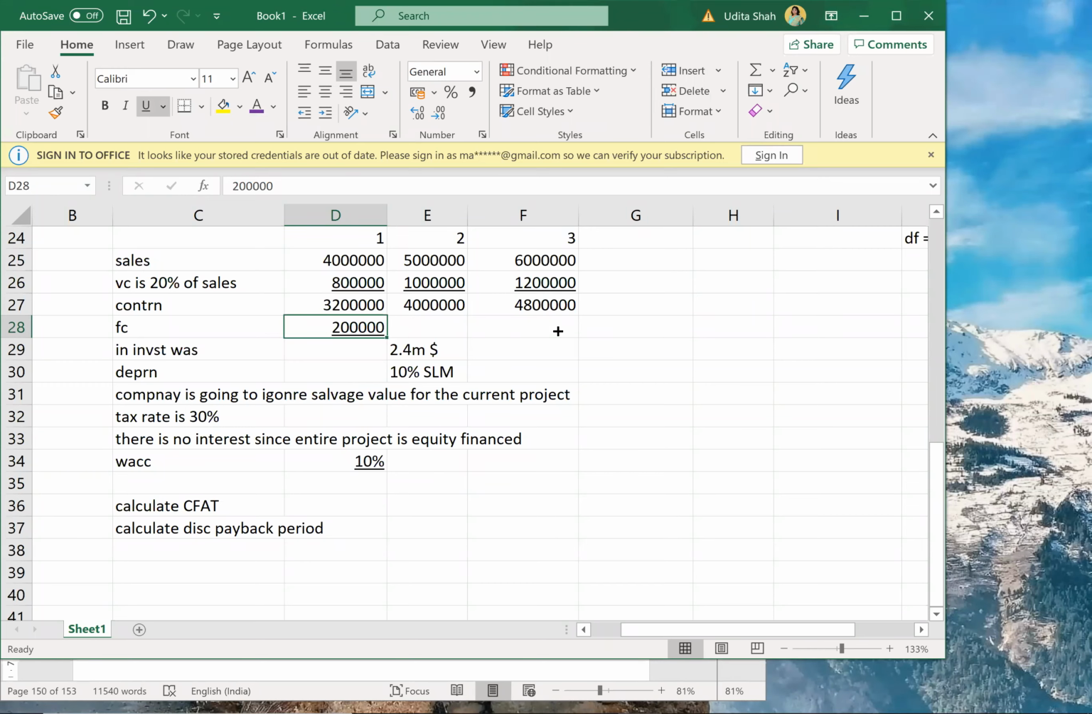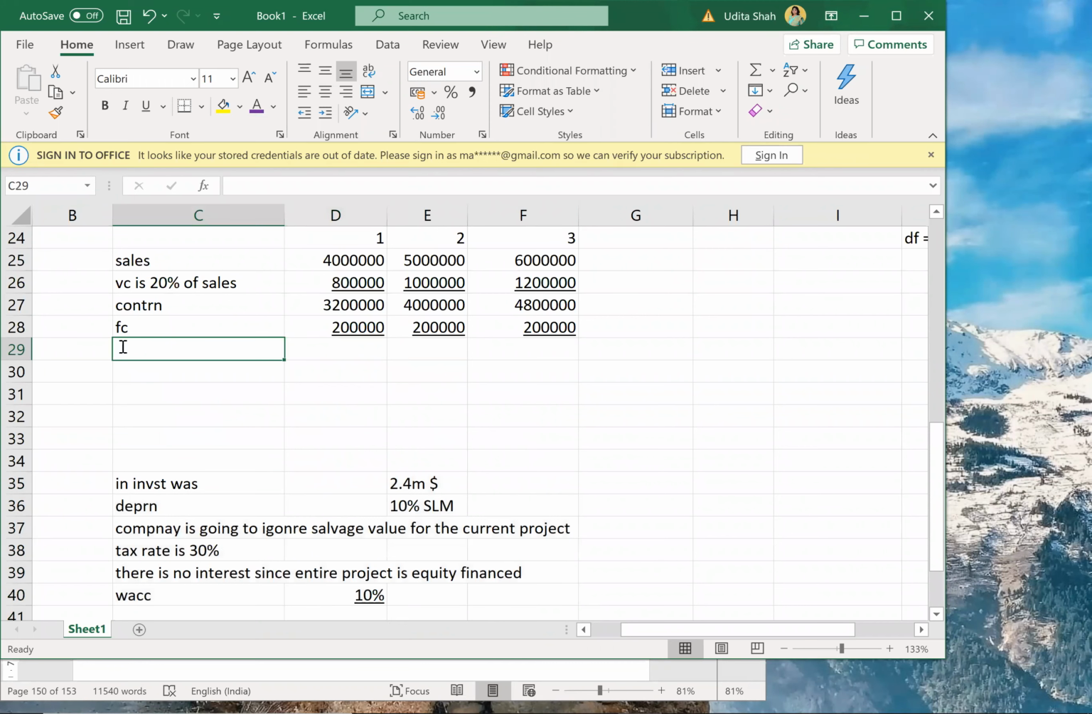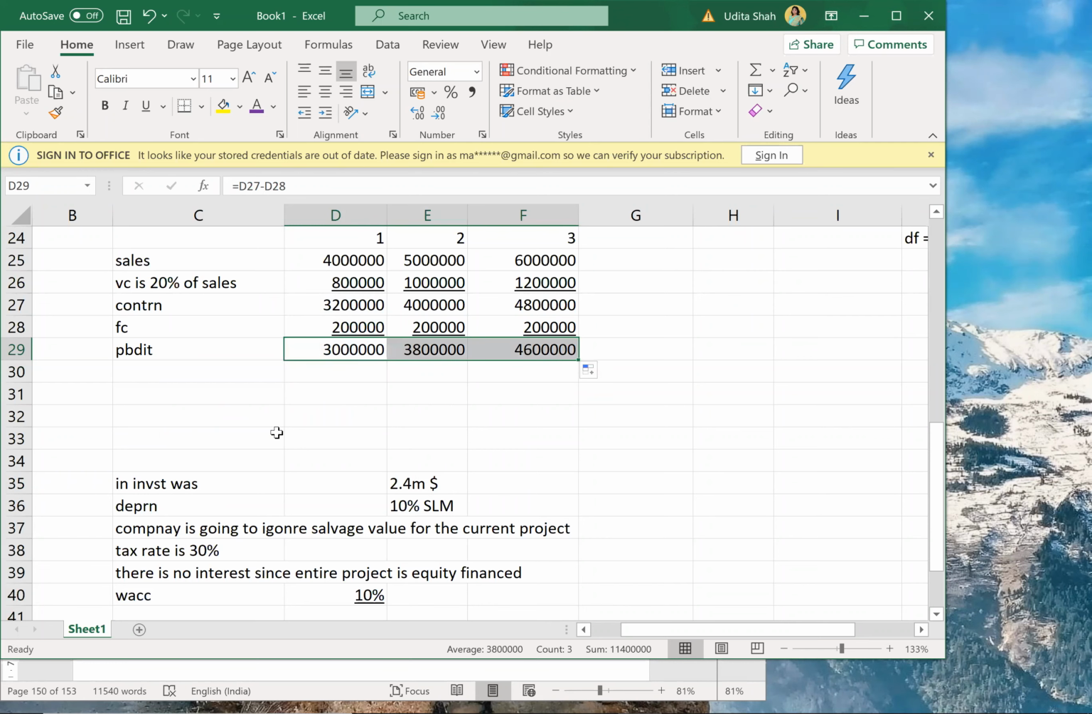So it will remain fixed. Fixed cost will remain fixed. Correct. So that will give me what? That will give me profit before depreciation, interest and tax. So that will be contribution minus fixed cost. That will give me PBDIT.